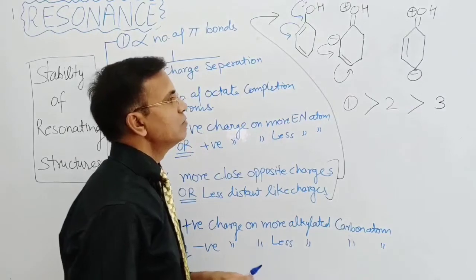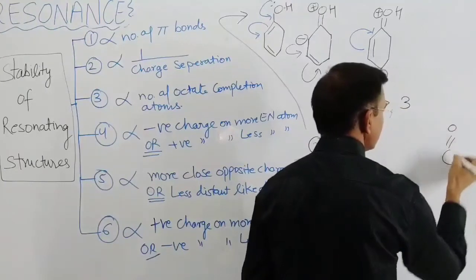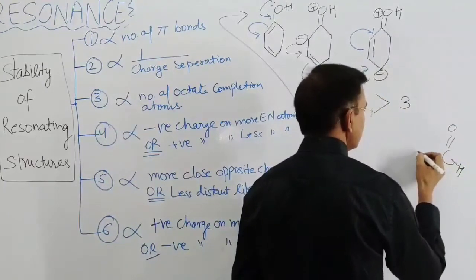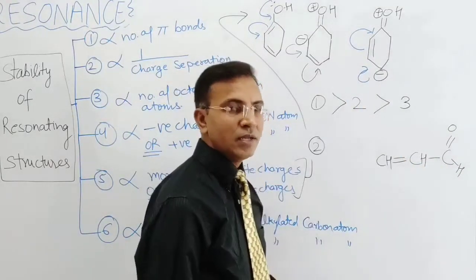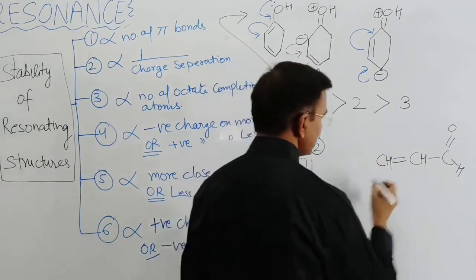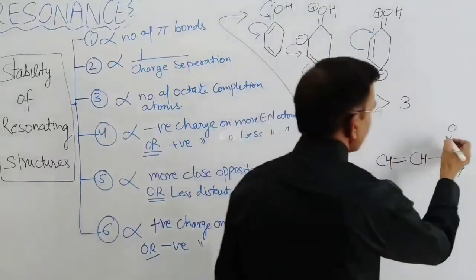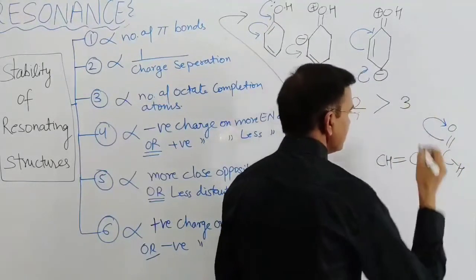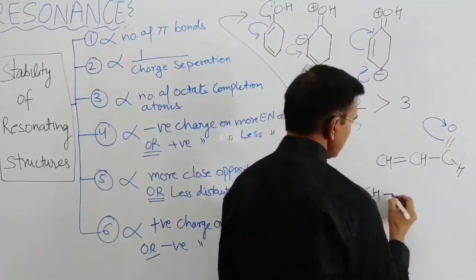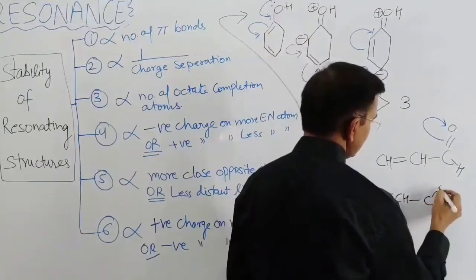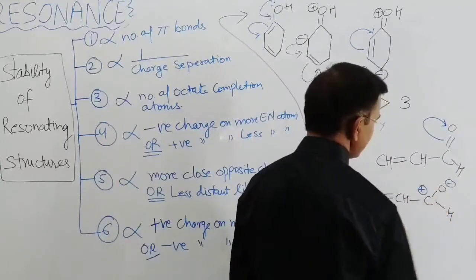Got it? Now move to this: C, oxygen, hydrogen, CH double bond. So this is the given species. Now for the second form, the movement of pi electrons takes place, and the second species will be CH double bond CH, C, oxygen, hydrogen, with a positive charge on this and a negative charge on this.